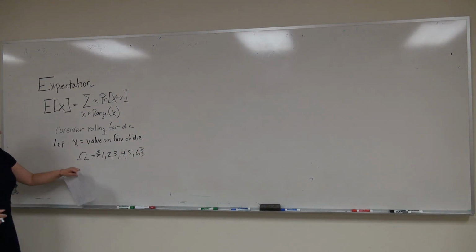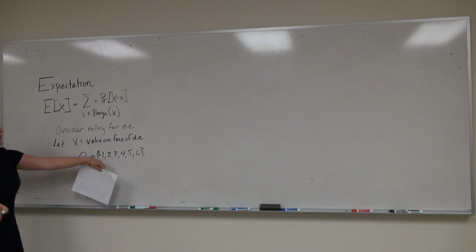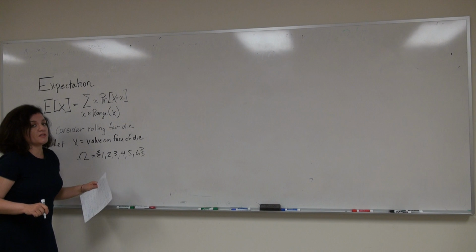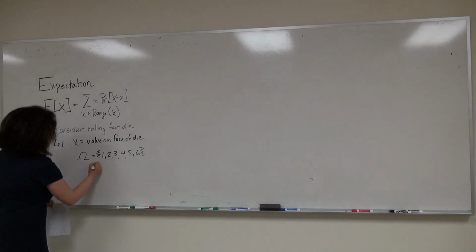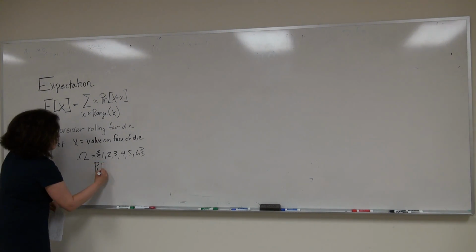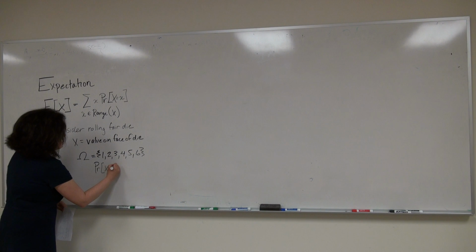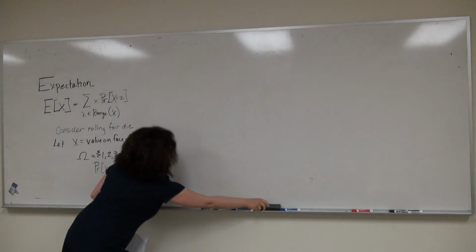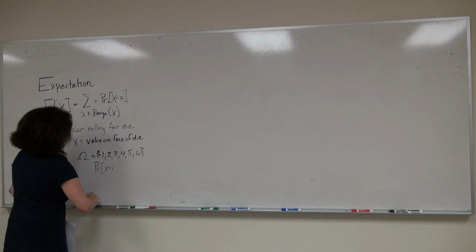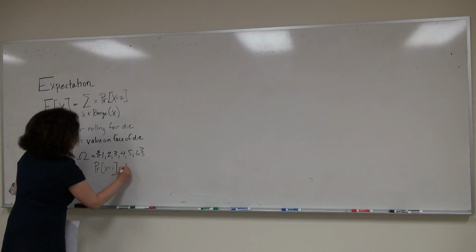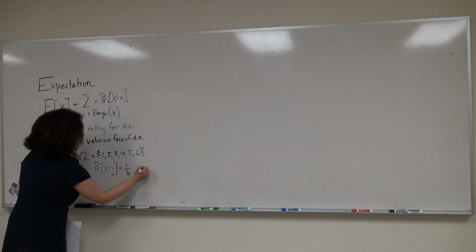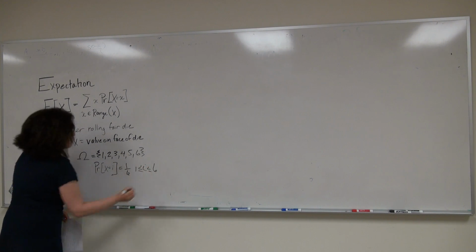And we want to consider the probability of the random variable for each of these. Since it's a fair die, we know that each of these is going to be 1/6. So the probability that the face of the die is i is going to equal 1/6 for all i between 1 and 6.